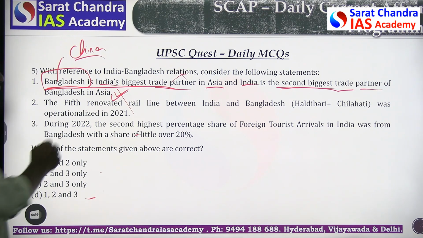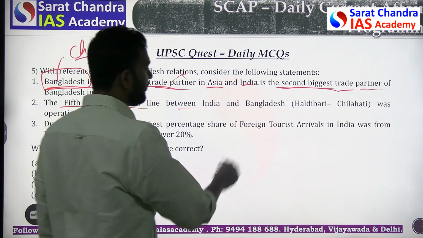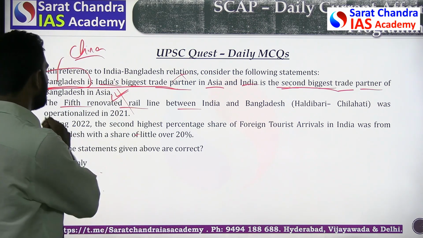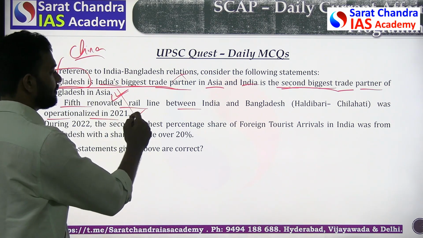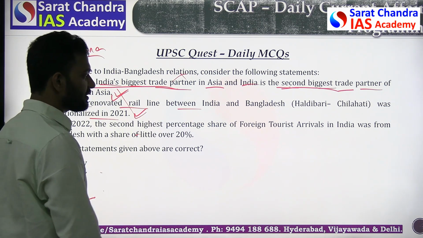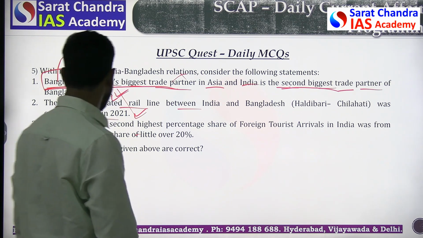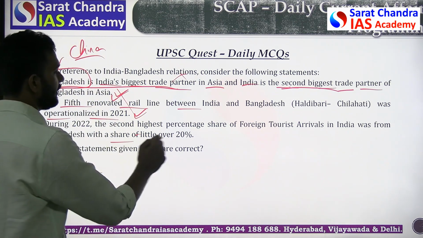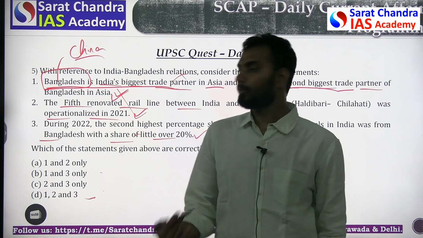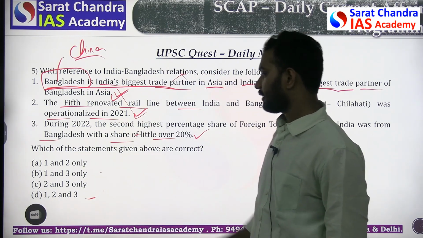The second one is the fifth renovated rail line between India and Bangladesh, Haldibari-Chilahati, was operationalized in 2021. Again, this statement is correct. Third one, during 2022, the second highest percentage of foreign tourist arrival in India was from Bangladesh with a share of little over 20%. Again, this is also true because we get a lot of tourists from Bangladesh. So 2 and 3 are correct.